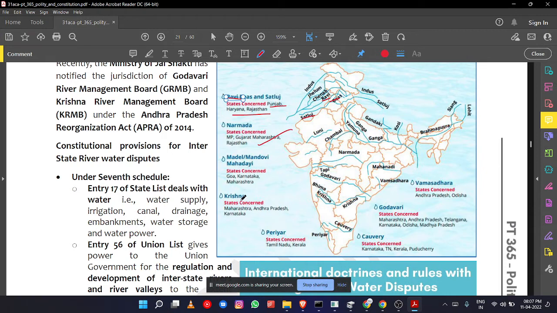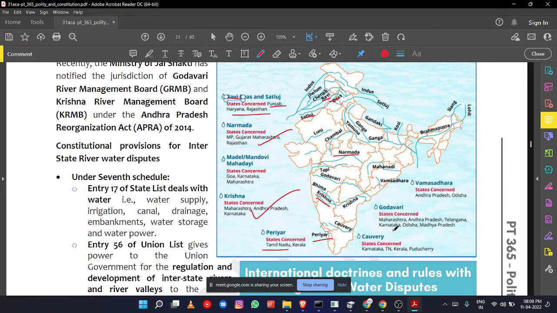The Krishna river is a famous one between Maharashtra, Andhra Pradesh, Karnataka, and Telangana. Between Telangana and Andhra Pradesh, since 2014, after the formation of Telangana state, it is one of the major concerns between the two states. And Periyar river is there between Tamil Nadu and Kerala. Mahadayi river is not given in the map.